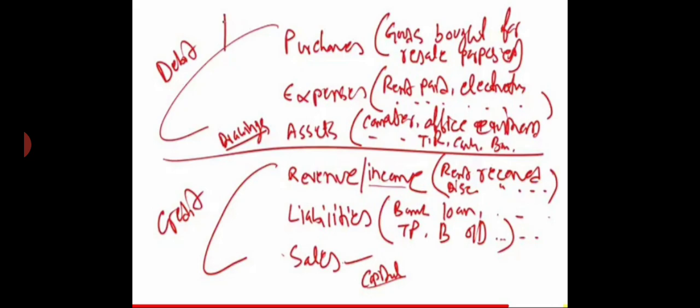On the debit side: purchases, expenses and assets, and on the credit side: revenue or income, liabilities and sales. Okay, so this is a simple introduction about the credit and debit concept.